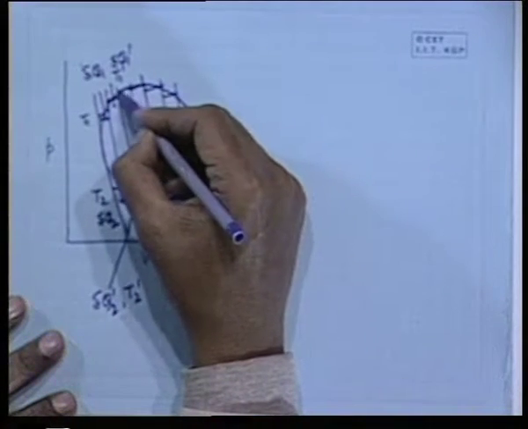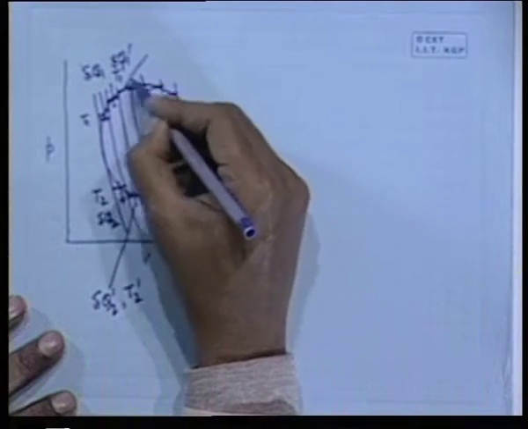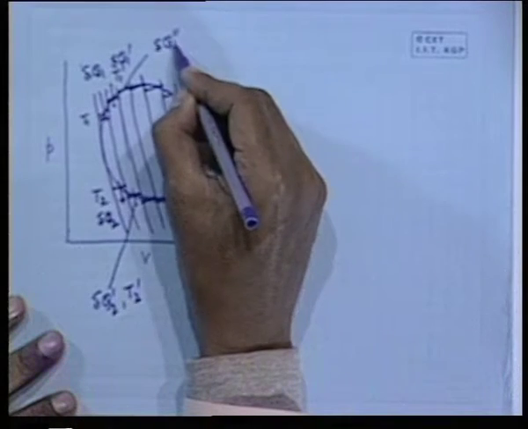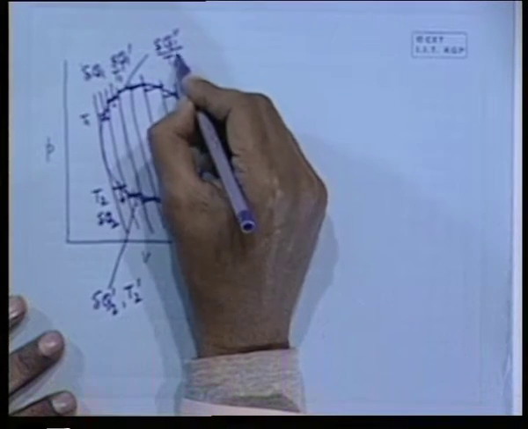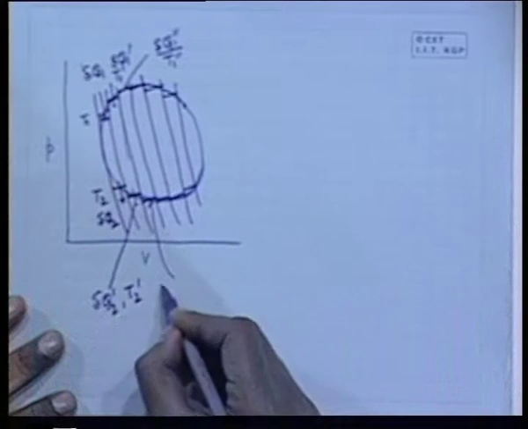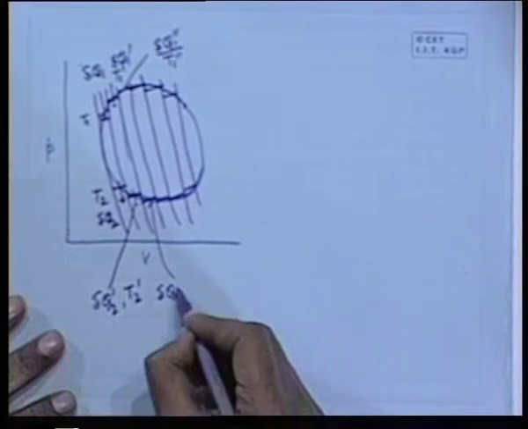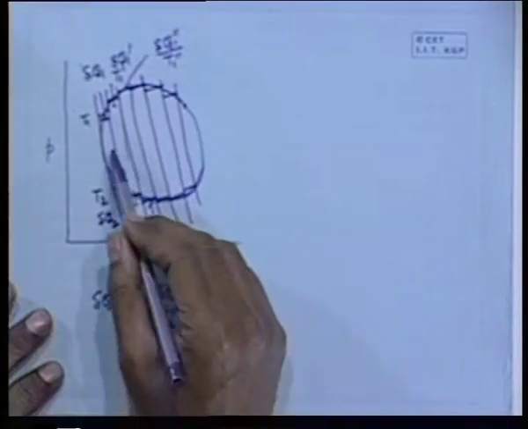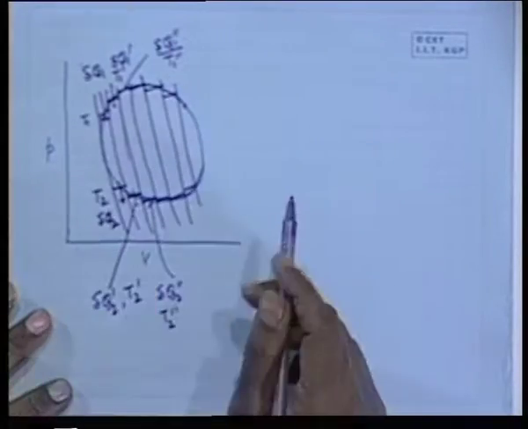Similarly, we can consider another elemental cycle here where the heat addition is delta Q1 double dash at temperature T1 double dash. This is the temperature here. Similarly, here also delta Q2 double dash at temperature T2 double dash, and so on, infinite number of elemental Carnot cycles.